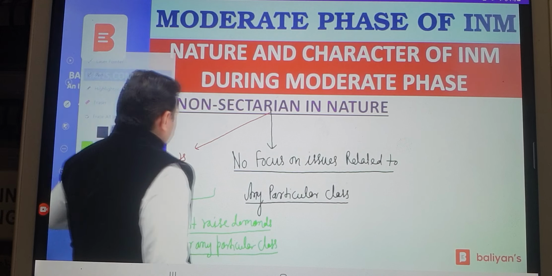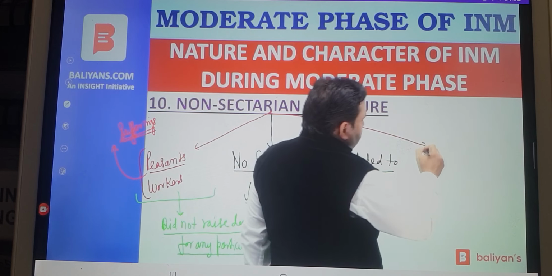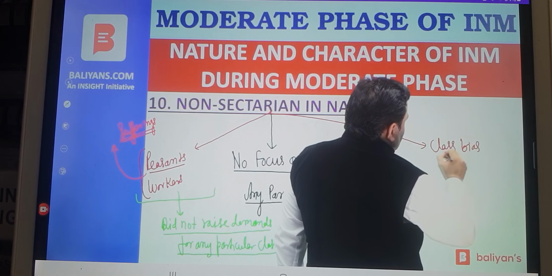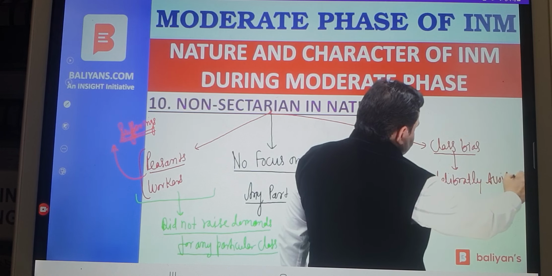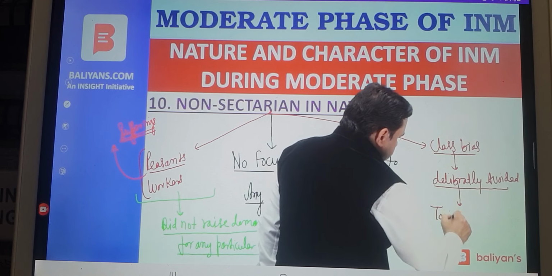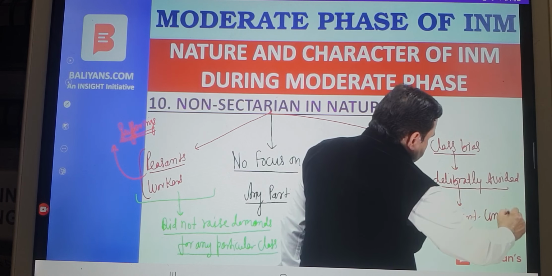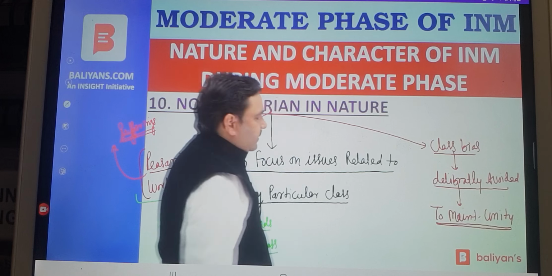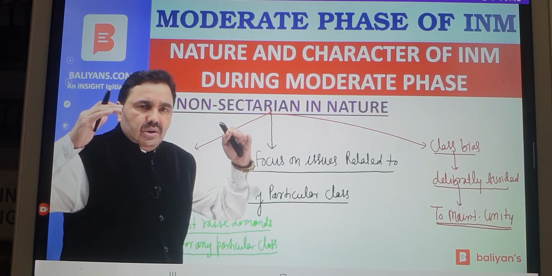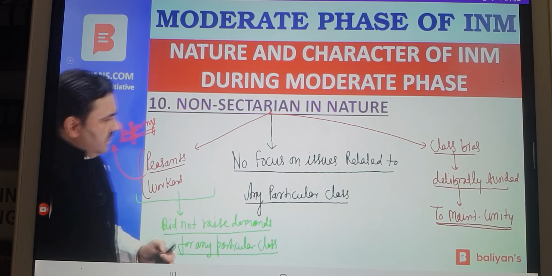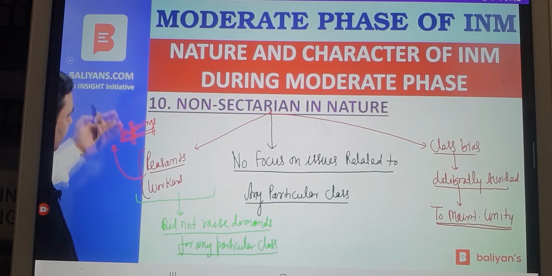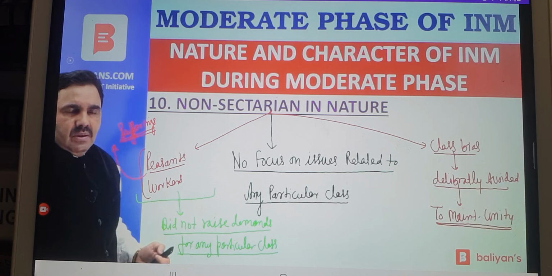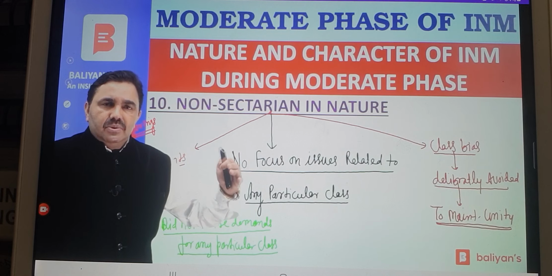Why? This class bias was deliberately avoided to maintain unity. Most of the moderate leaders were coming from the upper class or the upper sections of the Indian population. Most of them were lawyers or landlords or other professionals. So if you have landlords in your team and you want their support, then you cannot really condemn them, you cannot really attack them for exploiting peasants. If you have industrialists in your team and if you want them to sit with you across the table, then you cannot keep on abusing them for exploiting the workers.